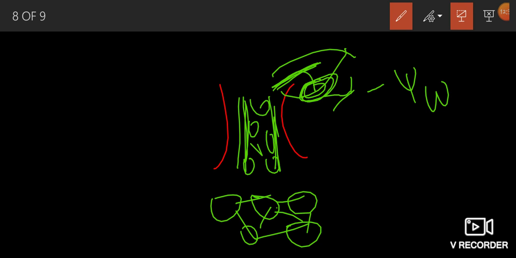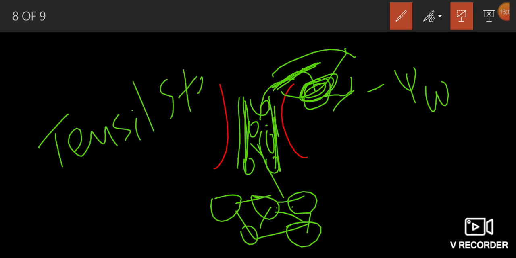After that, water moves from the xylem of the stem to the xylem of the midvein. So tension is created from stomata to the xylem of the leaf, from the xylem of the leaf to the xylem of the stem, and from the xylem of the stem to the xylem of the root. This is called tensile strength.